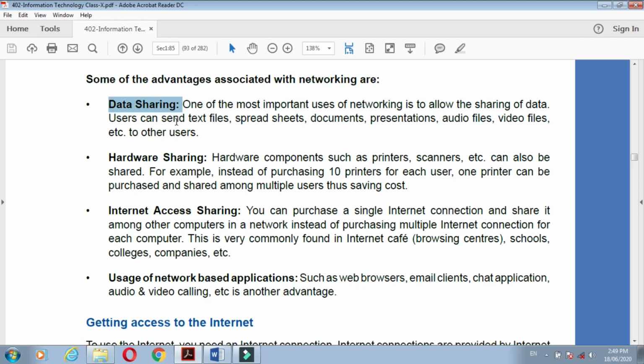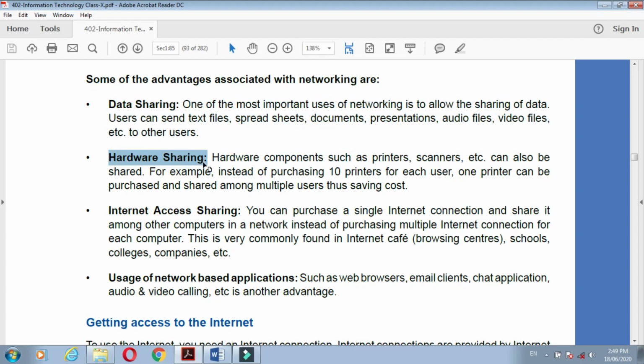By networking we can share our text, spreadsheet, documents, presentation, or audio or video files. And that sharing is called data sharing. So that's why it is an advantage of networking. What? Data sharing. Understand? Now the next is hardware sharing.